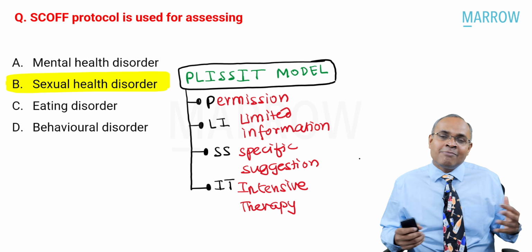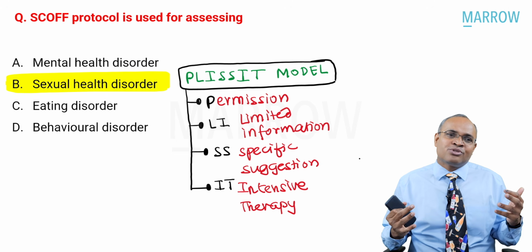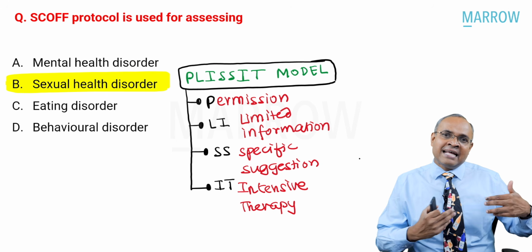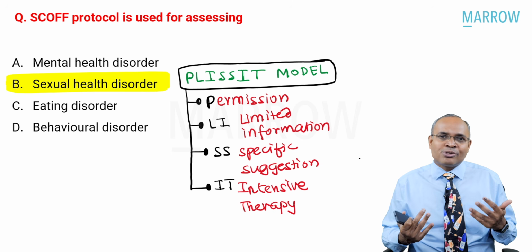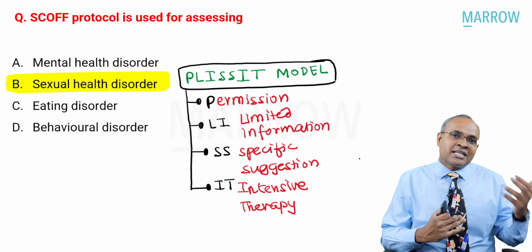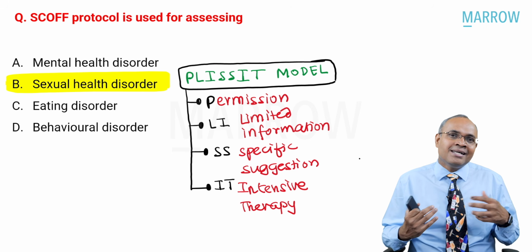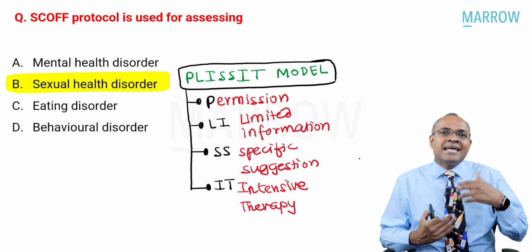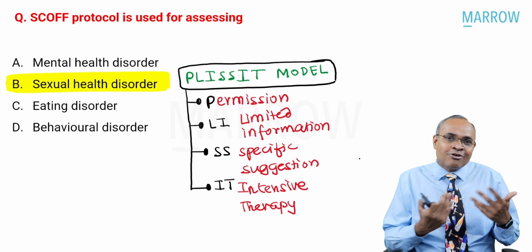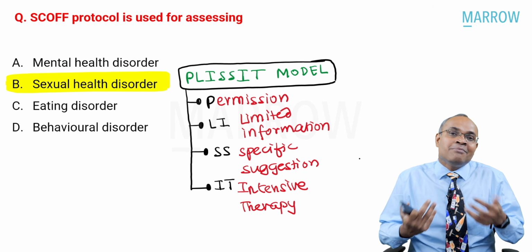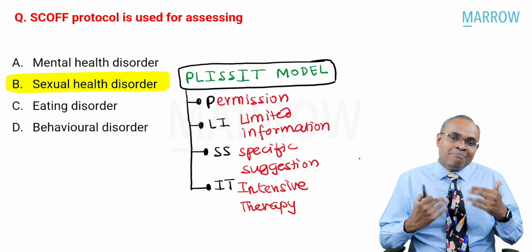So what is this PLISSIT model of intervention? When patients come with sexual dysfunction and sexual issues, as a professional in health, we should give permission for the patient to talk about it. Typically in society, people don't talk about sexual issues so easily because of the stigma, so they're hesitant to talk about it. As a healthcare professional, giving permission or telling the patient it's okay to talk about sexual issues makes them open up and talk to you about their sexual issues. So that's number one, P, permission.